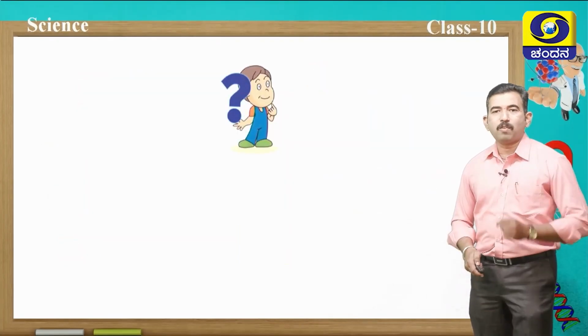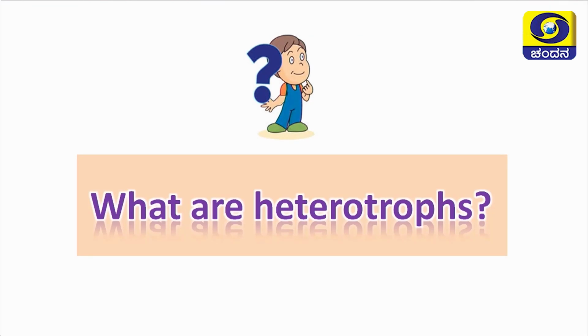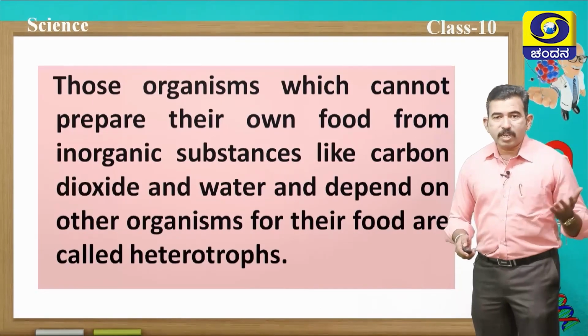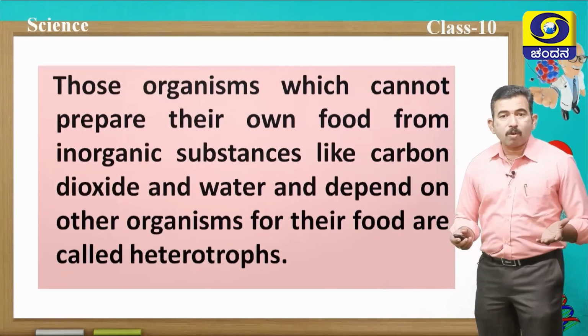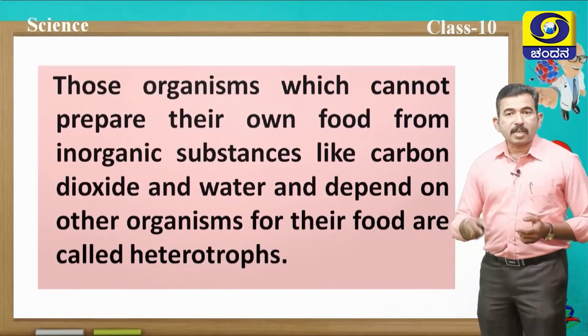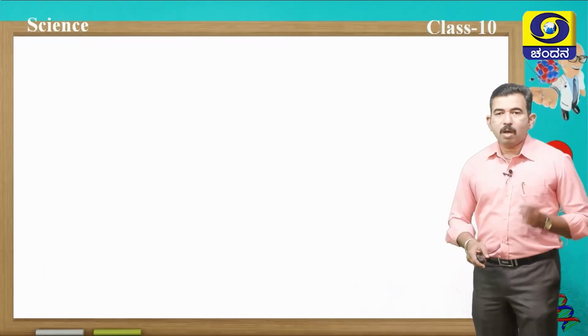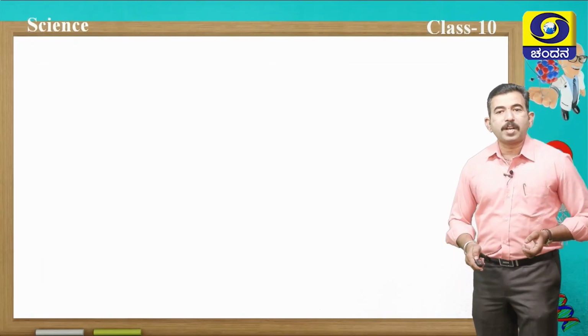Now, one question for you students, what are heterotrophs? Can you define heterotrophs? Yes, you are correct students. Heterotrophs are the organisms which cannot prepare their own food. They directly or indirectly depend on the plants which are producers. Now, let us discuss the types of heterotrophic nutrition.